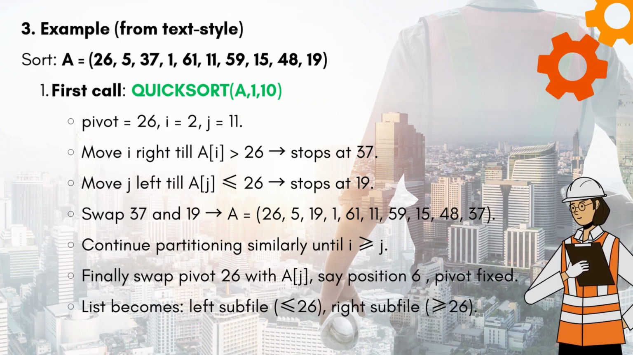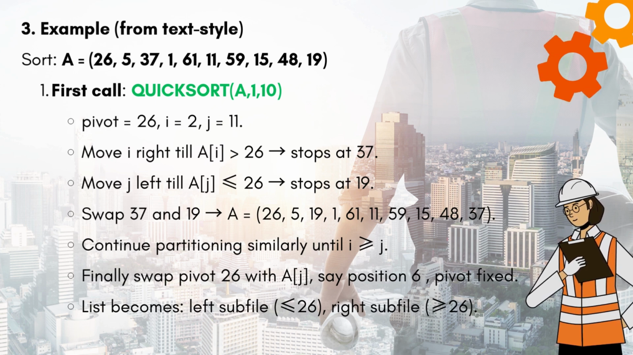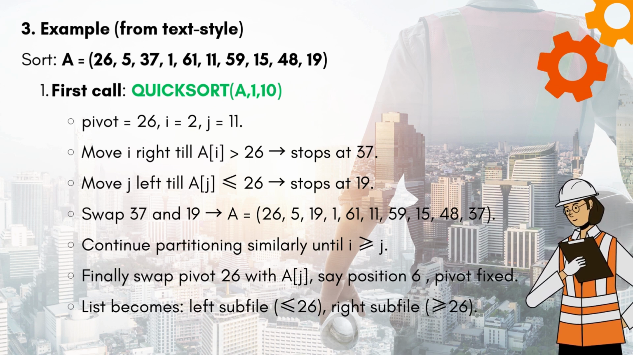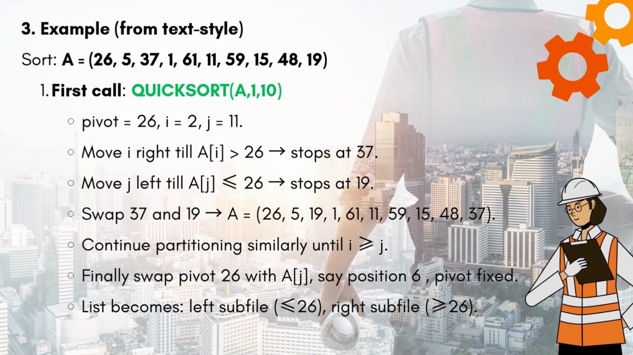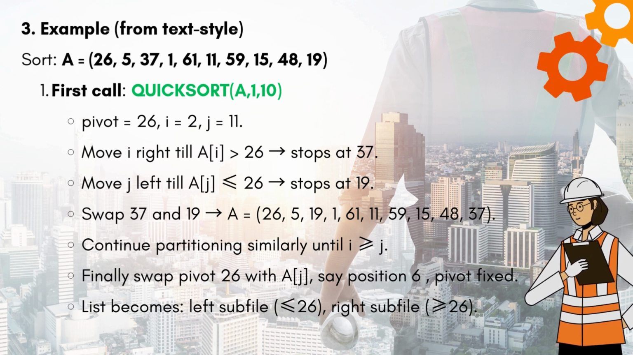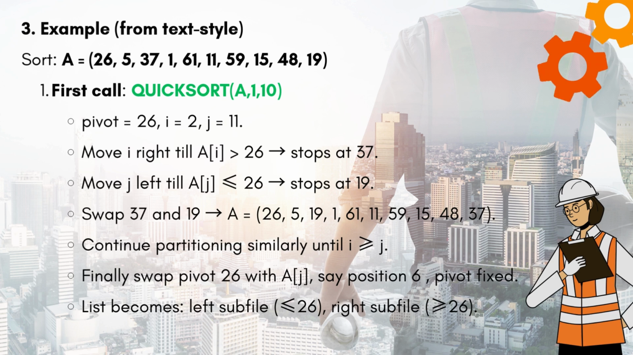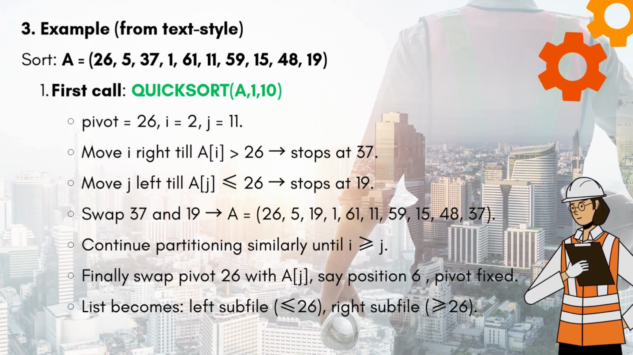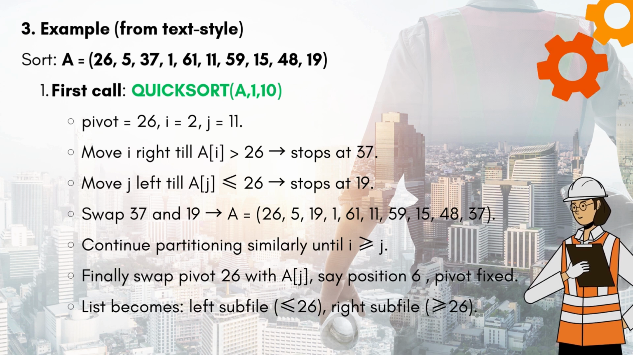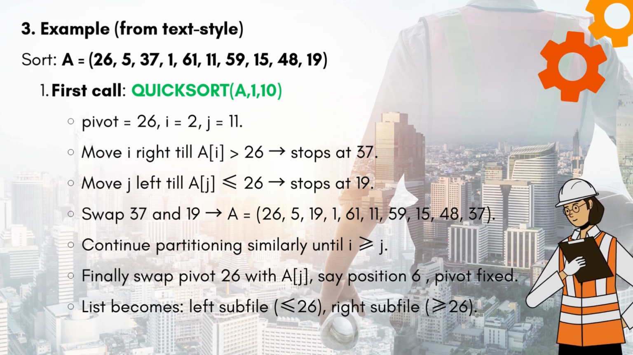Sort A equals (26, 5, 37, 1, 61, 11, 59, 15, 48, 19). First call: Quicksort(A, 1, 10). Pivot equals 26. I equals 2, J equals 11.